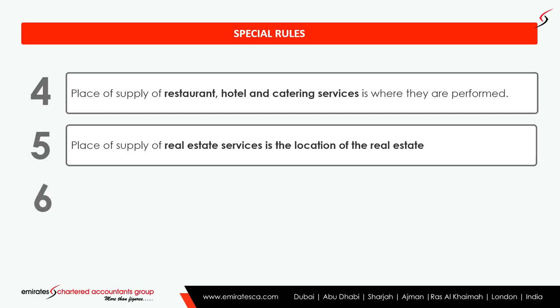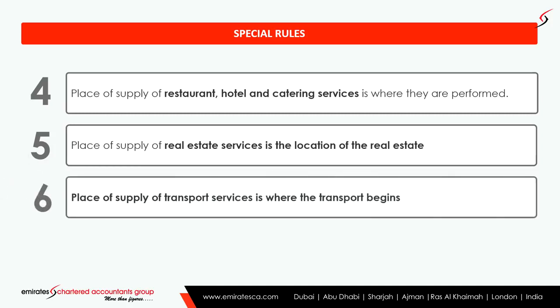Point number 6. In the case of transport services, the place of supply will be the place where the transport begins. For example, if the transportation is between Dubai and Muscat, when the transport starts from Dubai, the place of supply will be UAE. When the transport starts from Muscat, then the place of supply will be Oman.